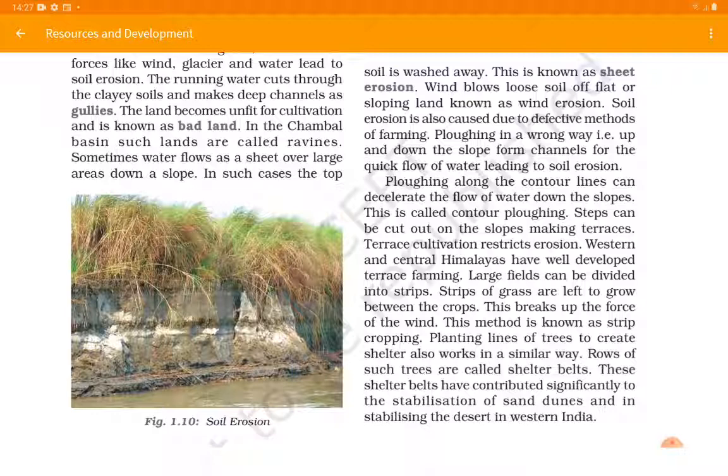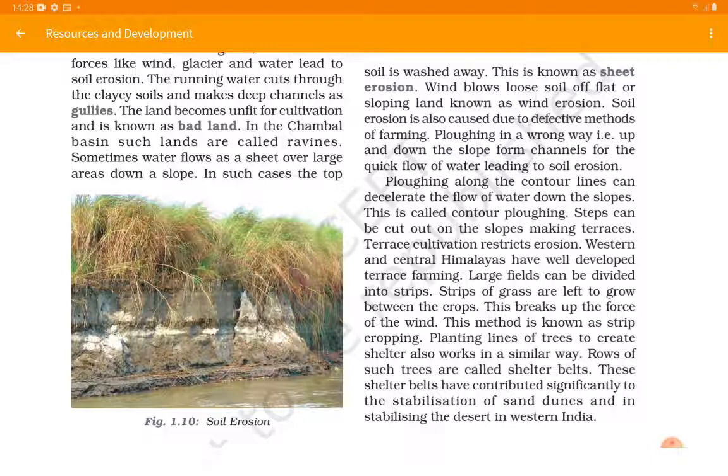Soil erosion is caused due to defective methods of farming also. Plowing up and down the slope is a wrong way, as it forms channels for quick flow of water, leading to soil erosion. Now we have already discussed in our class 8, in chapter number 1, crop production and management, where we saw what we mean by plowing. It brings the nutrients back to the top layer of soil, and it is a good method for cultivation, but if we do it in a wrong way, it will lead to soil erosion.